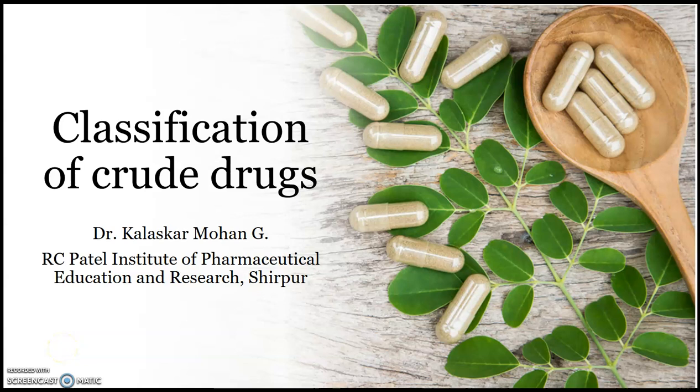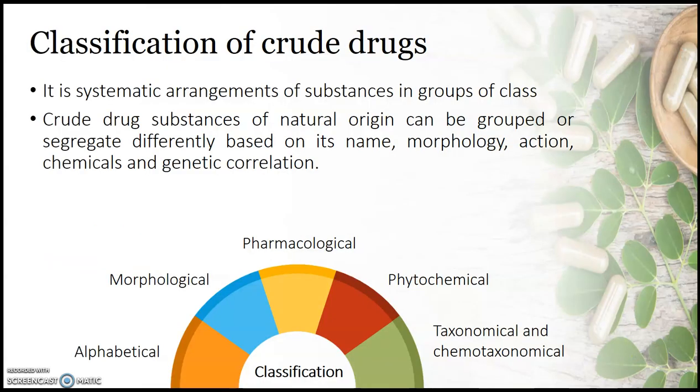Hello students, here we are going to get a brief idea about another topic of our syllabus, that is classification of crude drugs. We know that a vast number of crude drugs are being utilized in the field of pharmacognosy. So to study them systematically, there is a need for classification of crude drugs. Classification is nothing but a systematic arrangement of substances into groups or classes, which makes the handling of a number of crude drugs systematic.